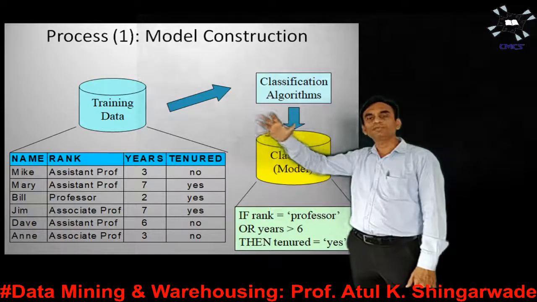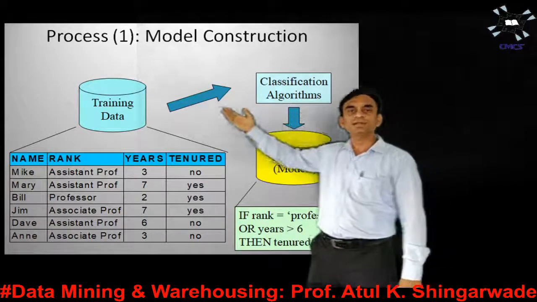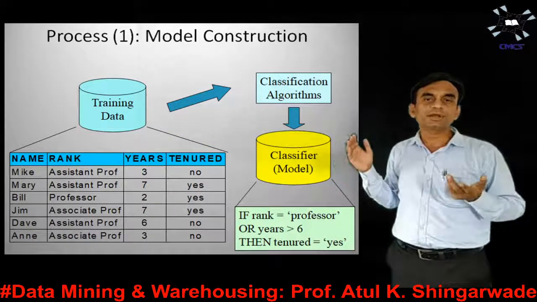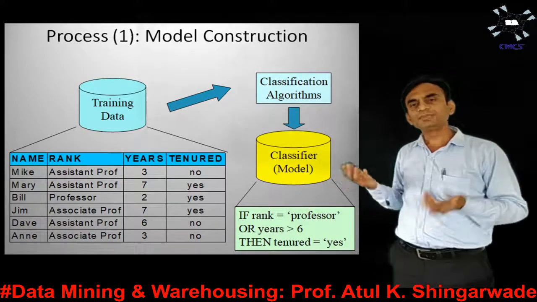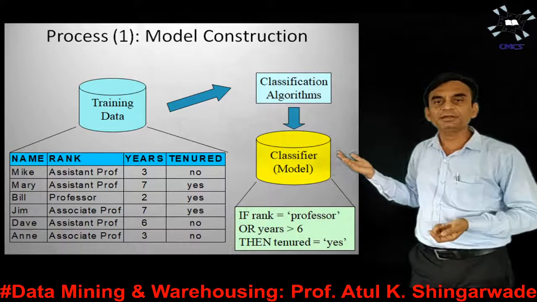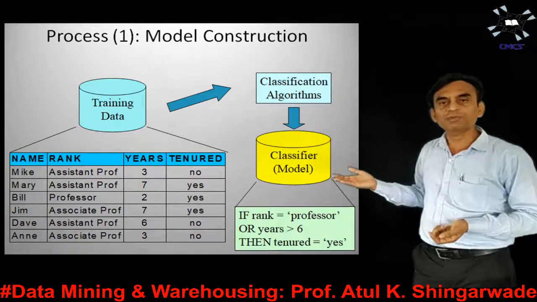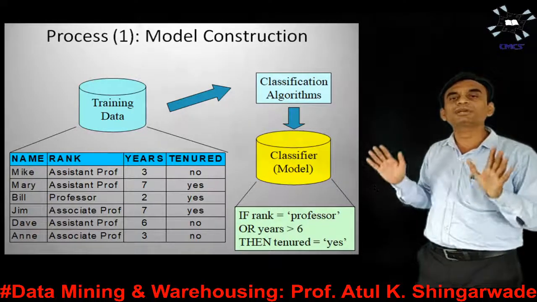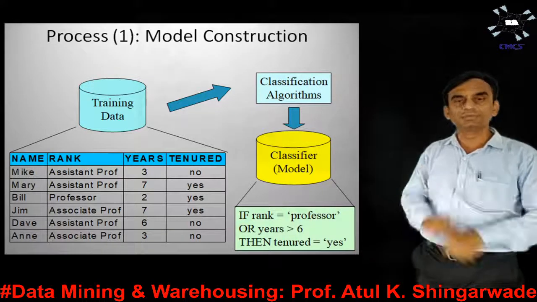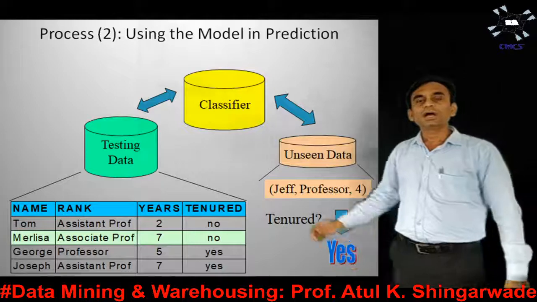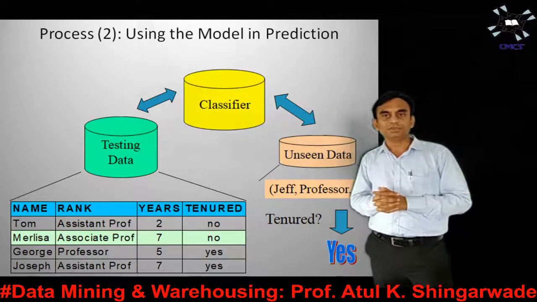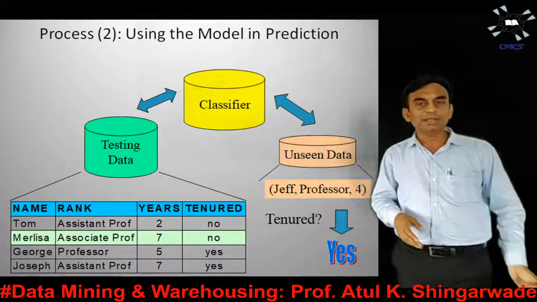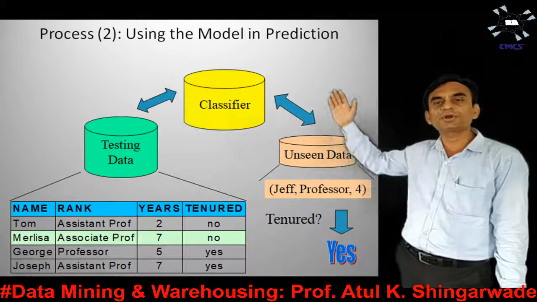Whatever data from that data set we combine is considered training data. Some algorithm is applied, of course there are many algorithms that we are going to discuss in the next videos, and a model is built, and that model is called the classifier model. So this is the model construction, the first step in the classification process. Now how do we use that model in prediction? Once the classification model is built, the second step is usage of that model, and the usage is for prediction purposes.